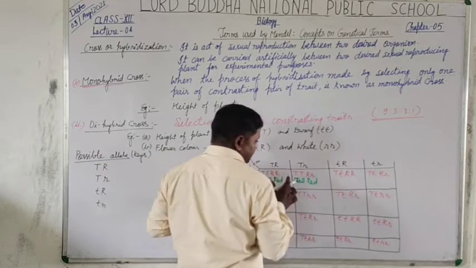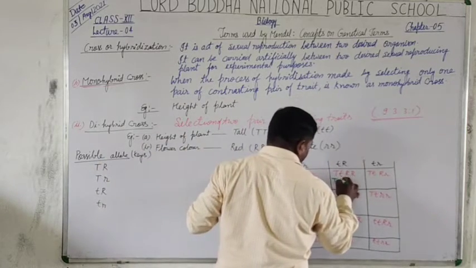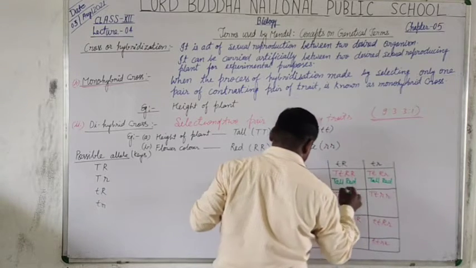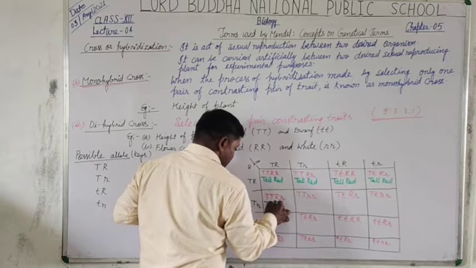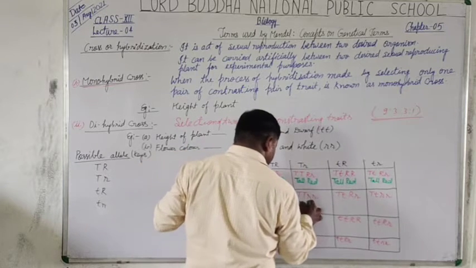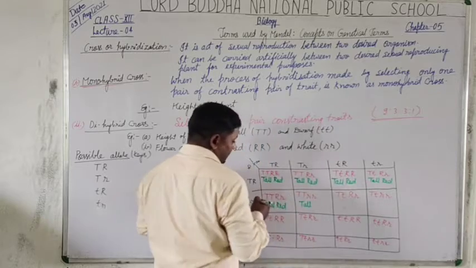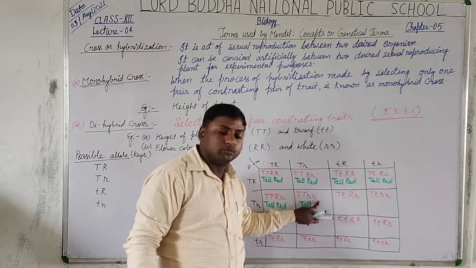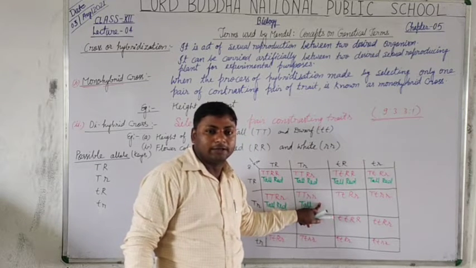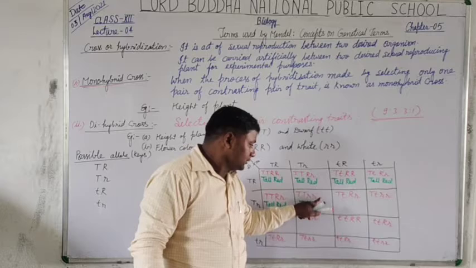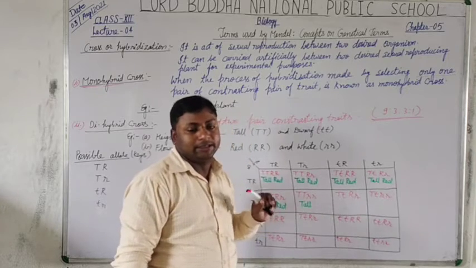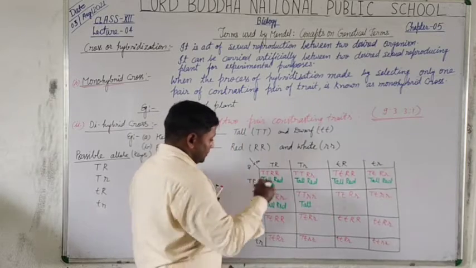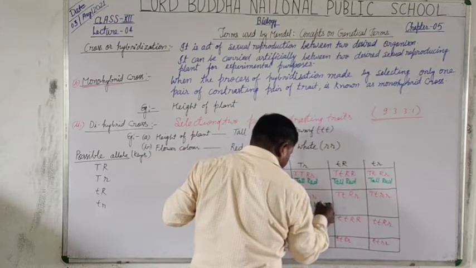It overrides the recessive traits. Tall red, tall red, tall red. This will be tall, but here both of the contrasting pair of chromosomes are homologous and of the recessive type. In this condition, the flower color will be white.